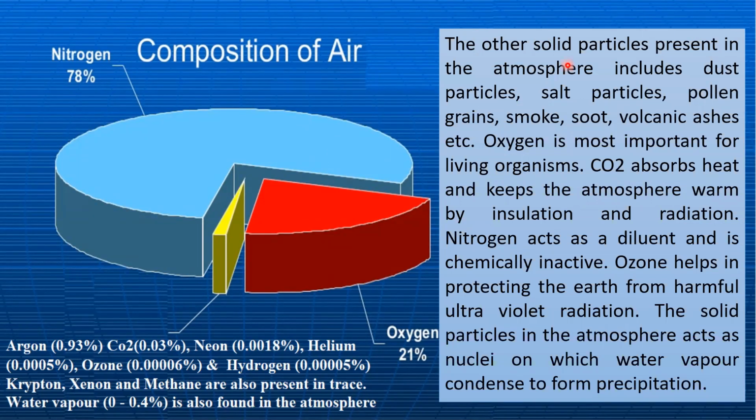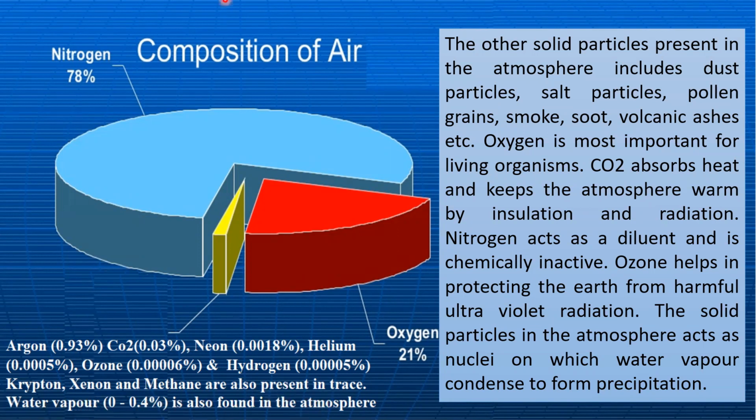Composition of air. Our atmosphere consists of 78% nitrogen, oxygen 21%, and only 1% of other gases. Though the major component of our atmosphere is nitrogen, and next to nitrogen, it is oxygen. And the rest of 1% is made up of argon, carbon dioxide, neon, helium, ozone, hydrogen, krypton, xenon, and methane, which are all present in trace. Even water vapor is also found in the atmosphere.